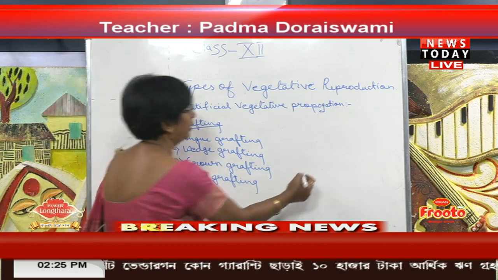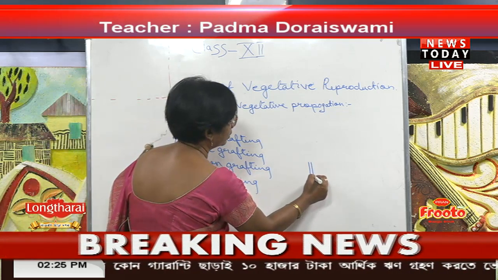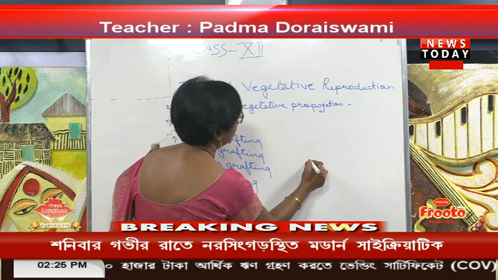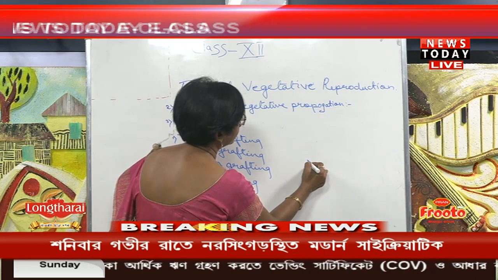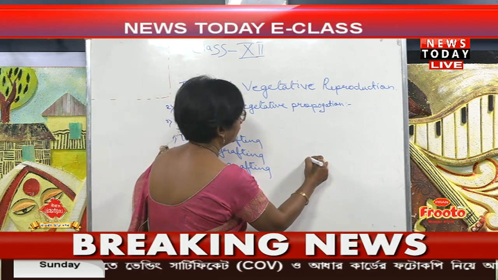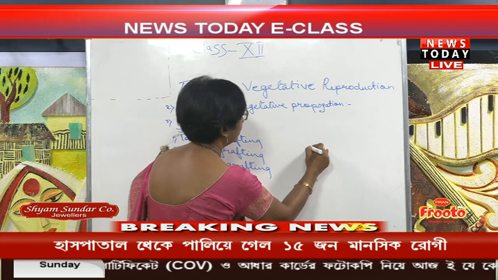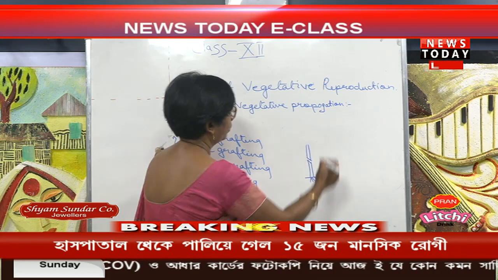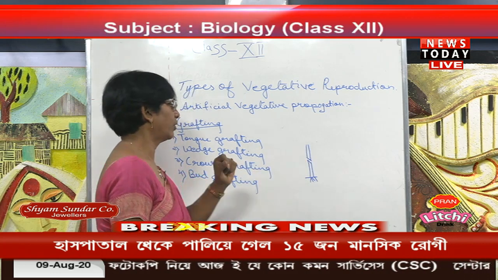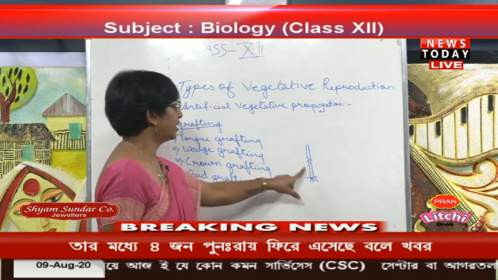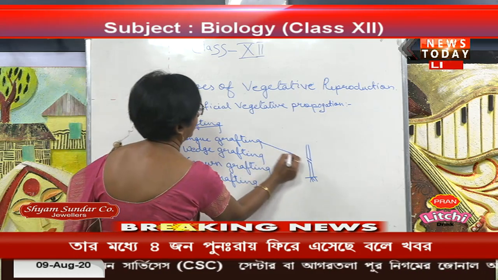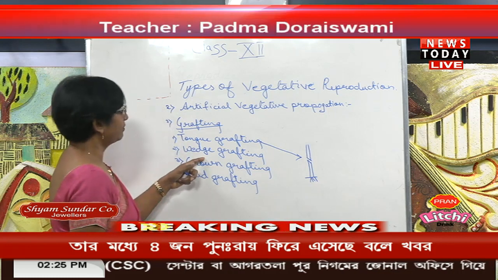Tongue grafting is what? If this one is the stalk, it should be cut in an oblique way like this, and the upper portion, with the desirable one, is also an oblique cut, which is the scion. Then we call this a tongue grafting. Next one is the wedge grafting.